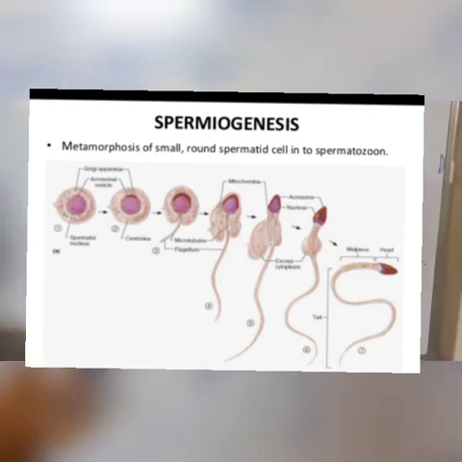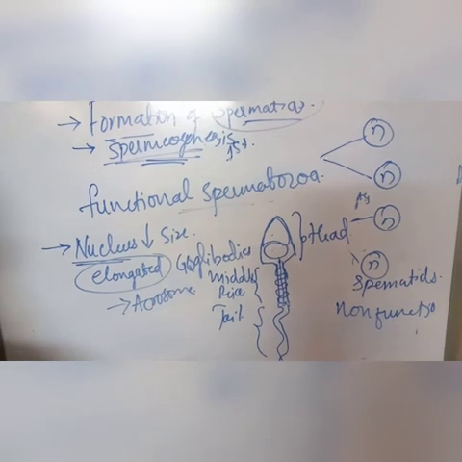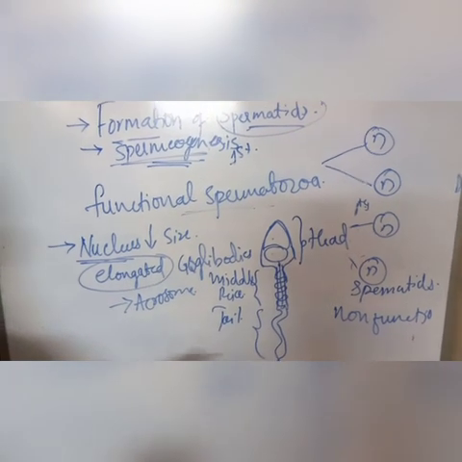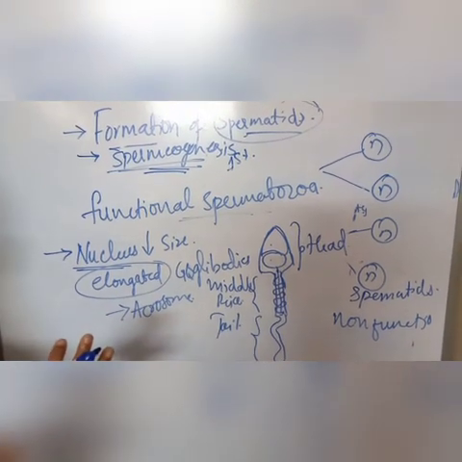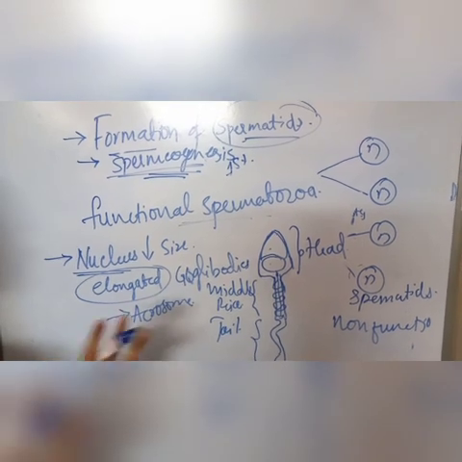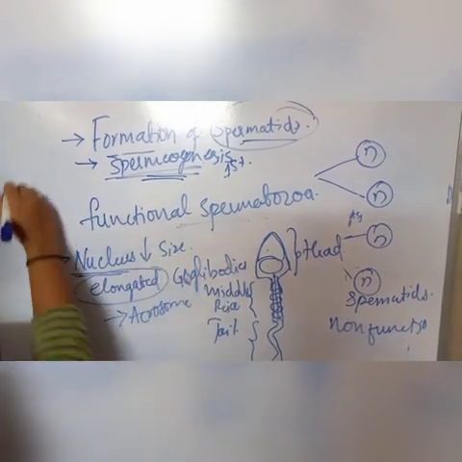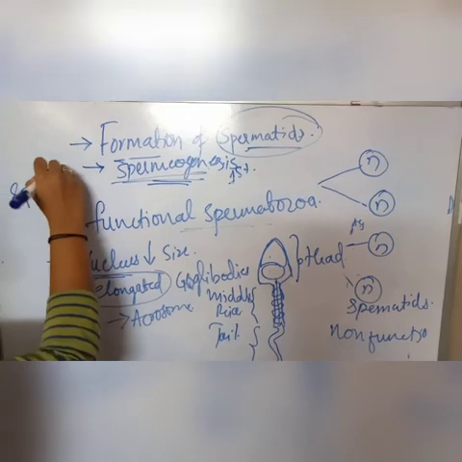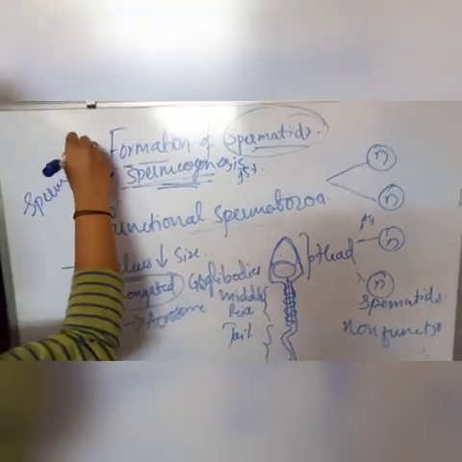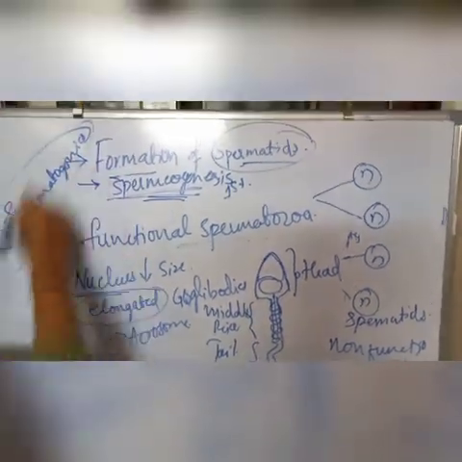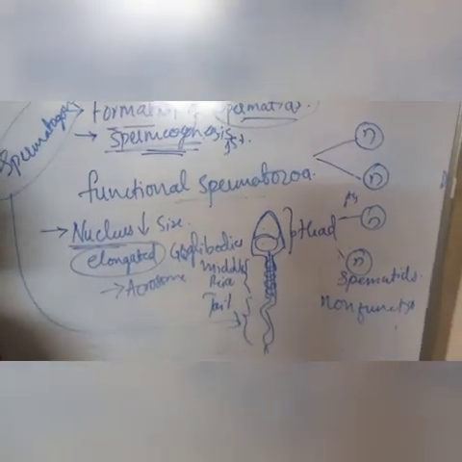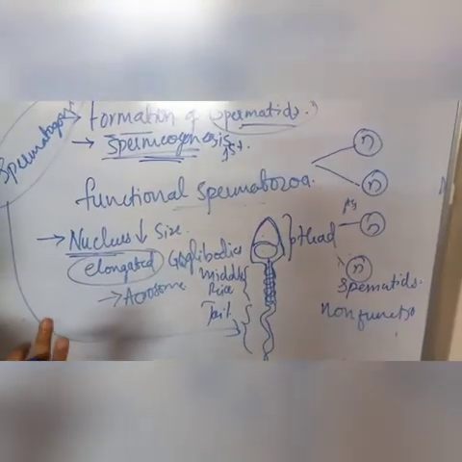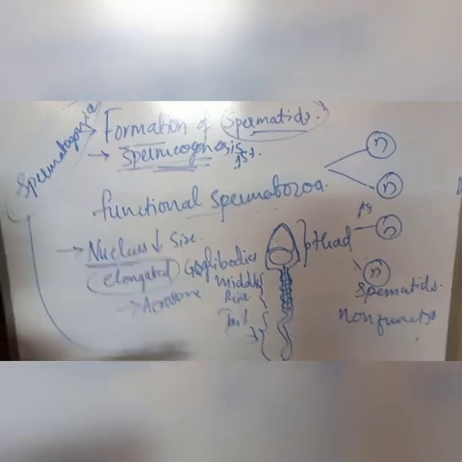Hence, during the process of spermatogenesis, there will be a formation of 4 functional spermatozoa produced from each spermatogonium, at the end of spermatogenesis.